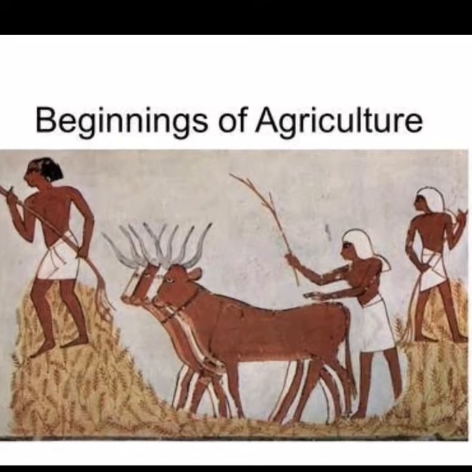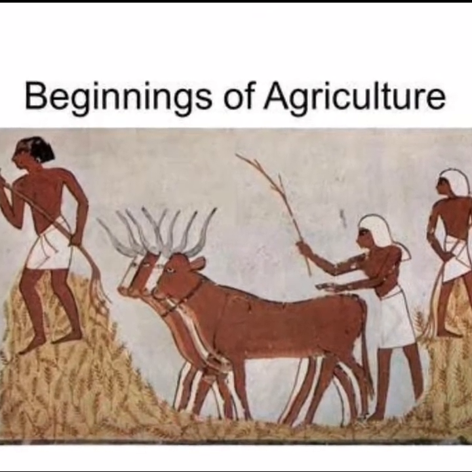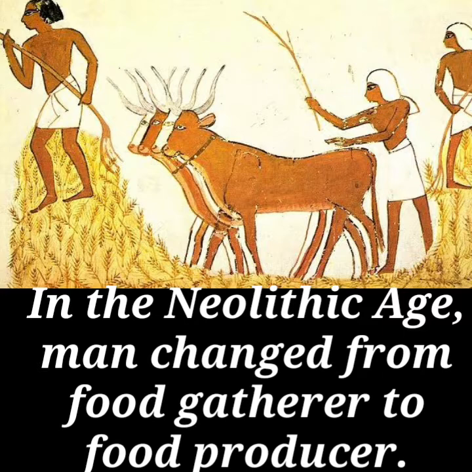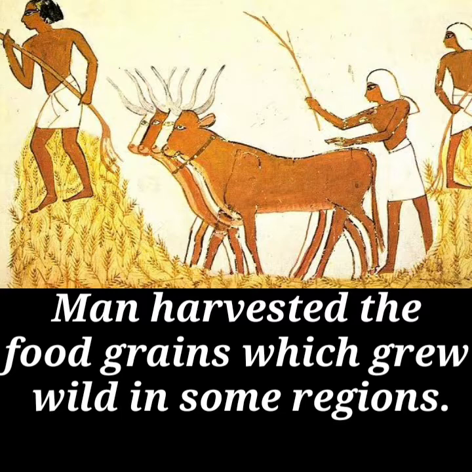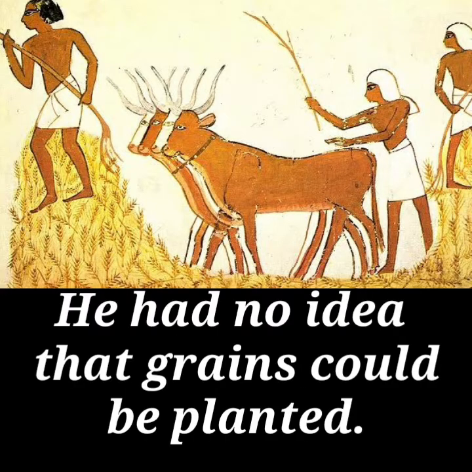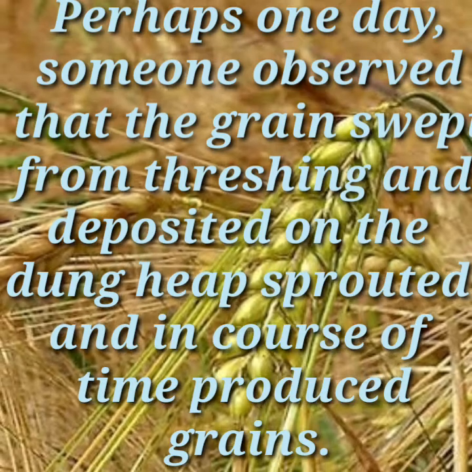Beginning of agriculture. In the Neolithic age, man changed from food gatherer to food producer. But this change did not come about suddenly. Man harvested the food grains which grew wild in some regions. He had no idea that grains could be planted. Perhaps one day,